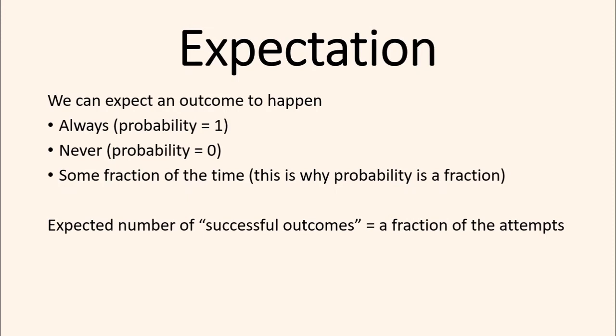So our expectation is the expected number of successful outcomes, the number of times we expect something to happen, would be a fraction of the number of tries we take, the number of attempts. So our notation for this is the expected number of times event A happens, so E, and then in brackets, the event A, is equal to the probability that A happens, which will be a fraction, multiplied by the number of tries. So it's basically just a fraction of the number of tries.